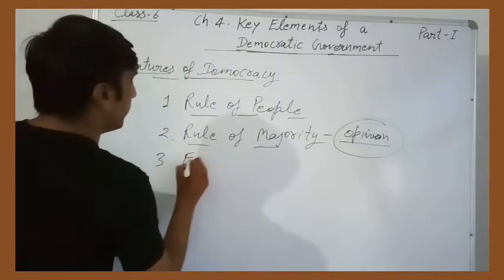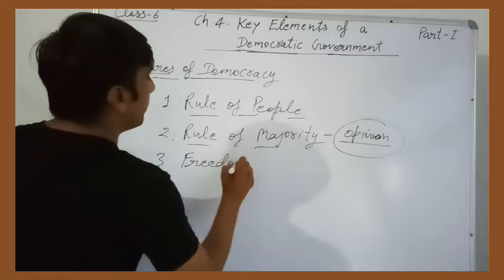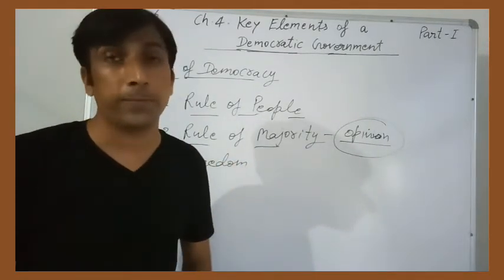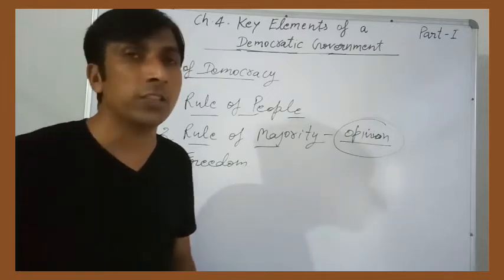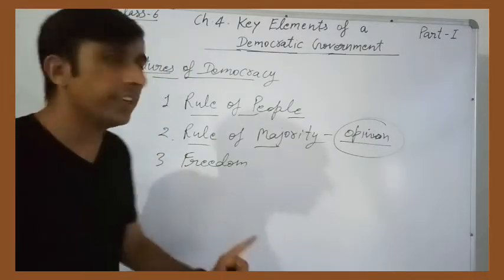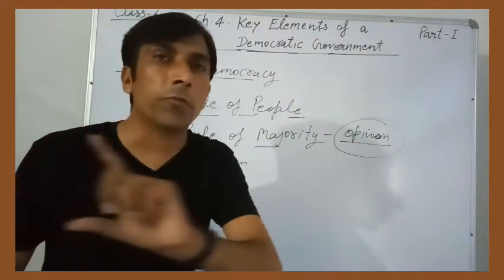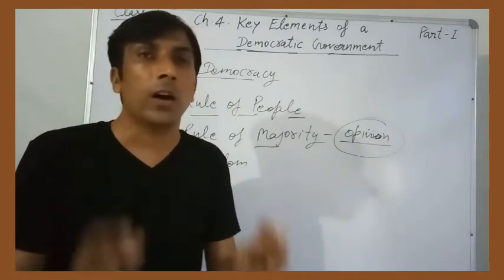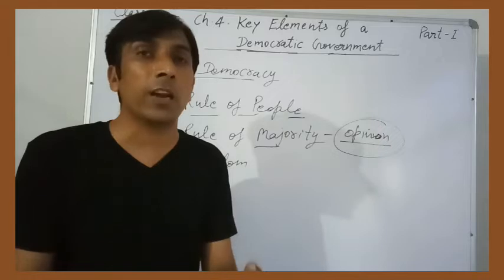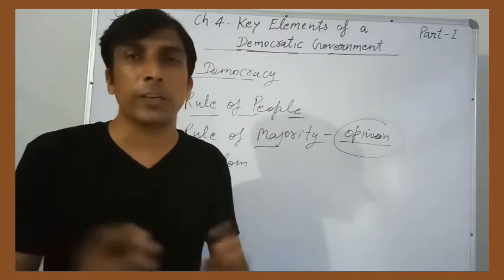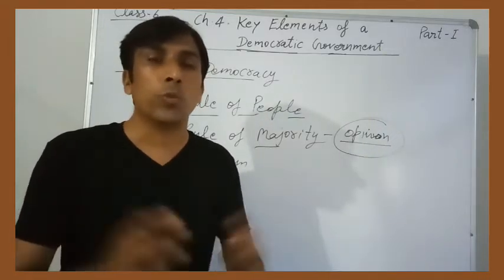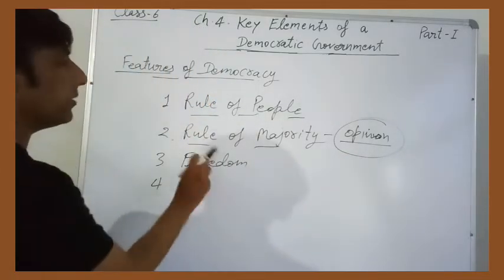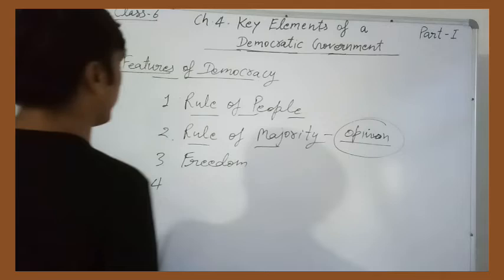Next one is freedom. In democracy, freedom is a very important part. This is the basic principle of democracy. Freedom is provided to all the citizens of the country. It is very necessary that there should not be any kind of unreasonable restrictions on the people. If there are no unreasonable restrictions, it means the people are free. They are free to express their thoughts, to have beliefs, to worship, to propagate, and various kinds of freedoms are there. So if freedom is there for the citizens, it means this is a democratic country.